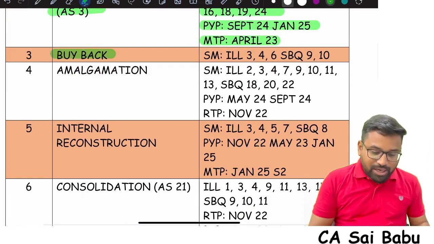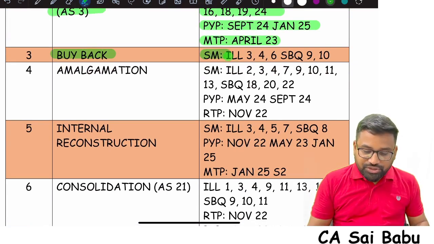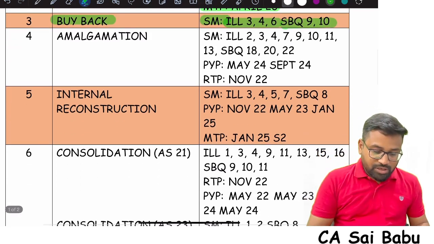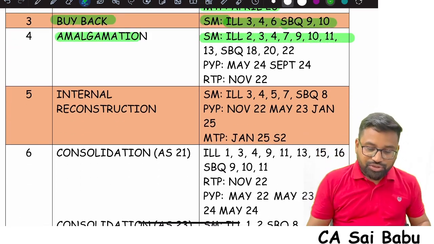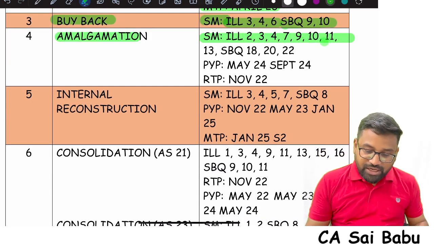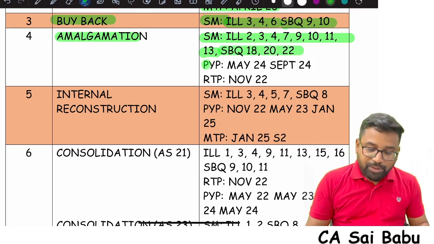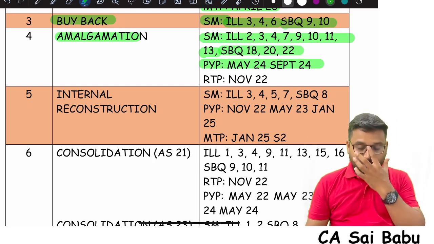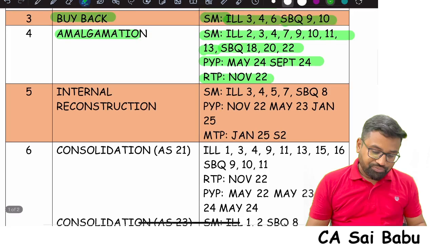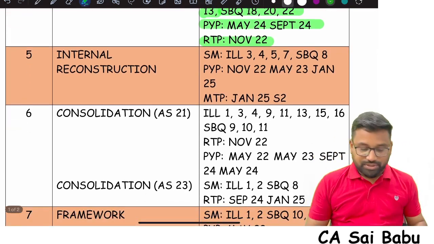Now coming to Buyback, study material, illustration 346, scenario based question 9, 10. Amalgamation, study material, illustration 2, 3, 4, 7, 9, 10, 11, 13. Scenario based question 18, 20, 22. Previous year paper May 24, September 24. RTP November 2020. Like this, the list goes on, sir.